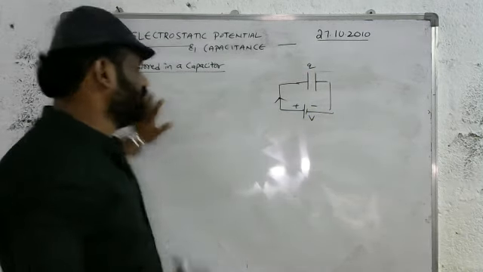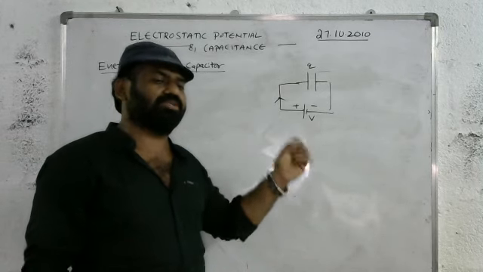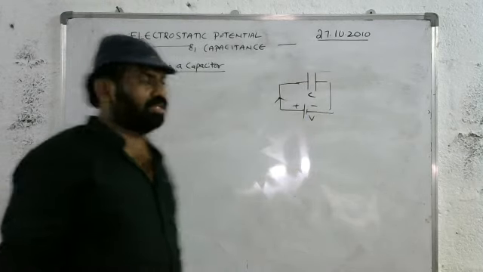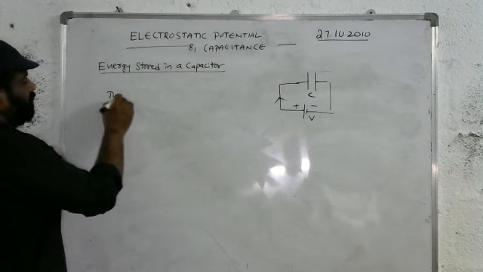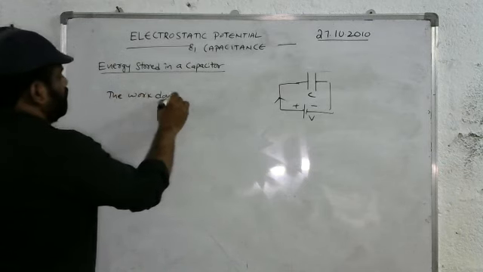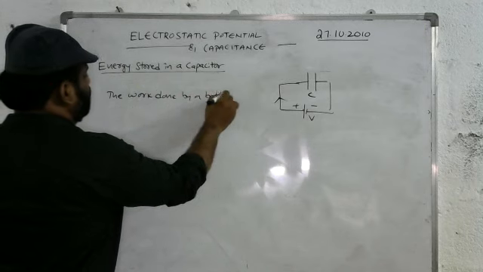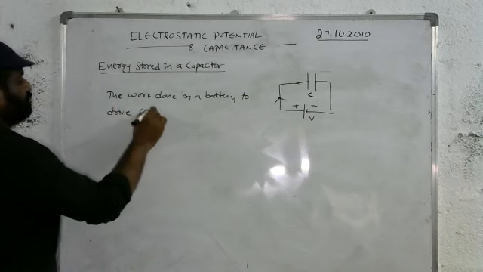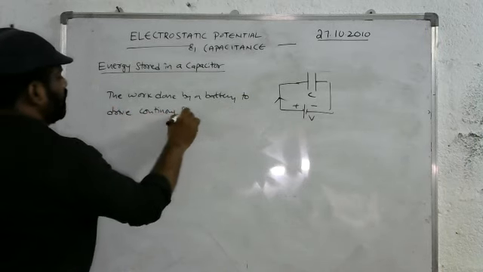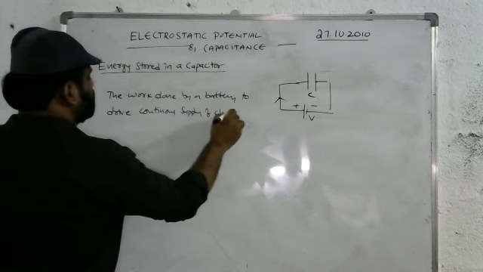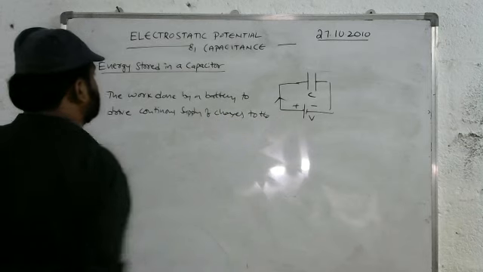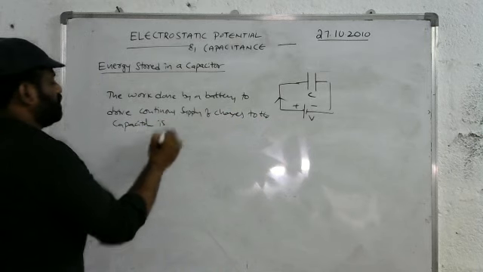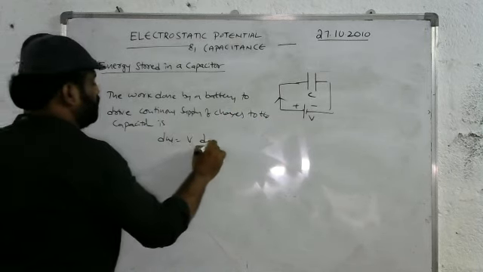The energy stored is like this. The work done by a battery to drive a continuous supply of charges to the capacitor is dW equal to V into dQ.